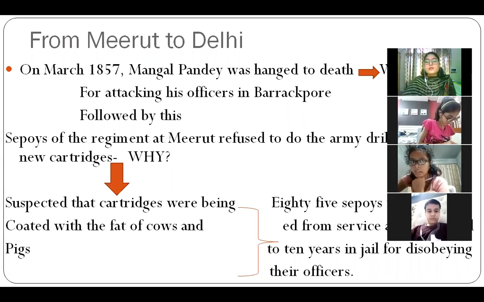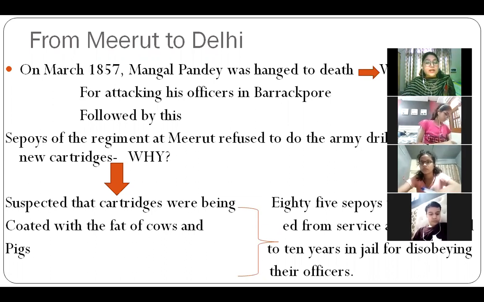Then Rani Lakshmi Bai came, and when her husband died, first she had her real son, but that son also died, and then she adopted one son. The son she was fighting for was my adopted son, and you know the doctrine of lapse, in which if they have no natural male heir, then the kingdom would lapse. So these kinds of harsh policies were there.